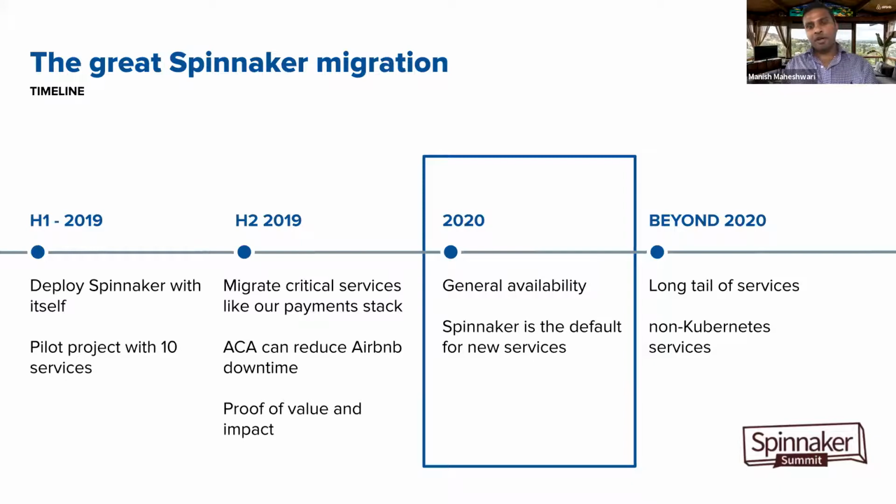Once we iterated on that feedback, we were able to prioritize the set of features required to make it generally available in 2020.